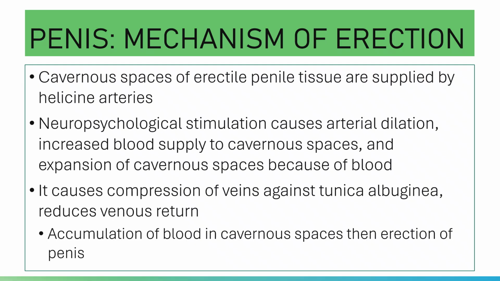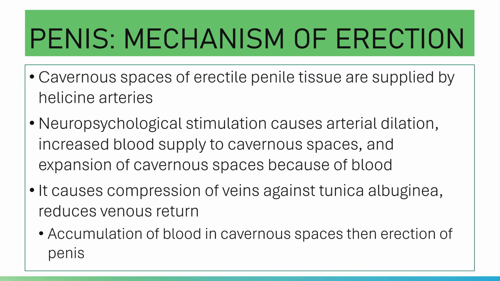So you actually have two spinal cord centers: parasympathetic and sympathetic. Your parasympathetic is located in your S2 to S4 nerves, while your sympathetic is in T12 to L2. Your parasympathetic initiates the erection via splanchnic nerves, while your sympathetic is involved in ejaculation.